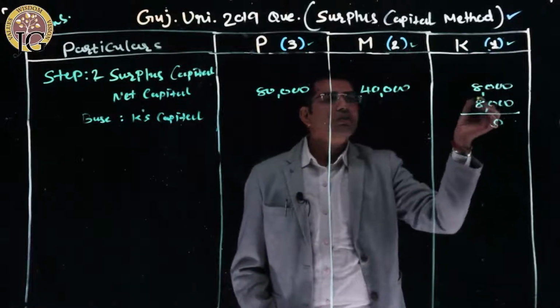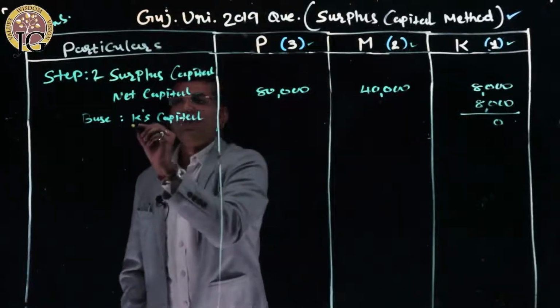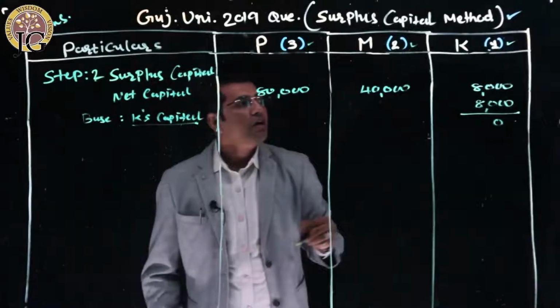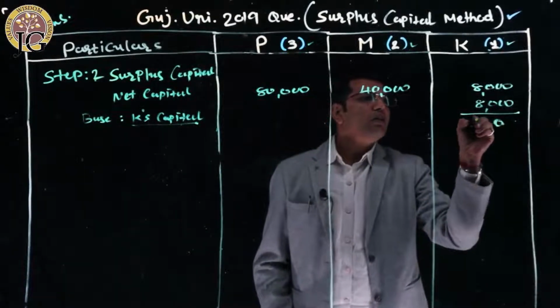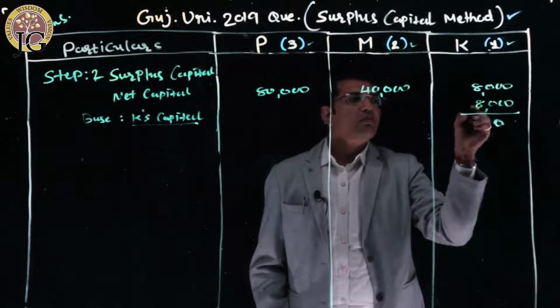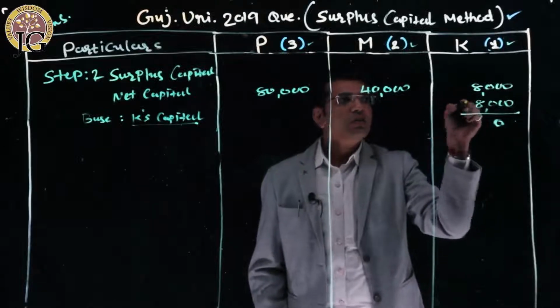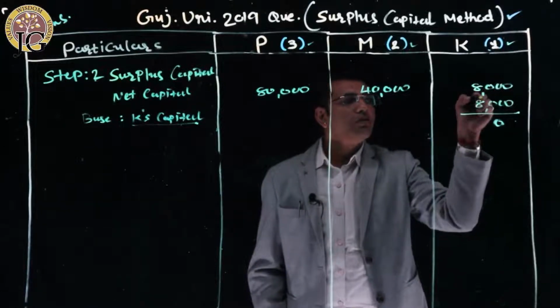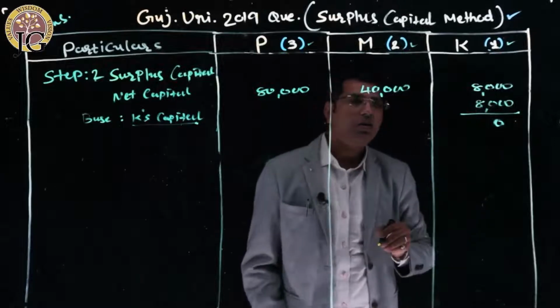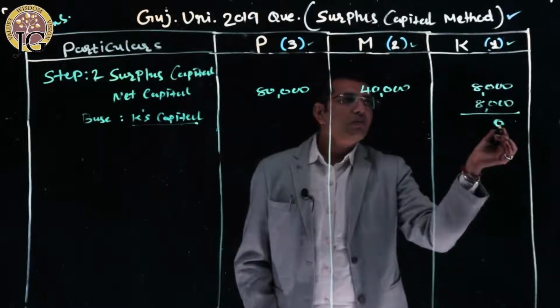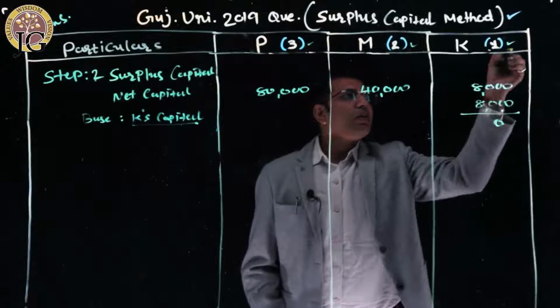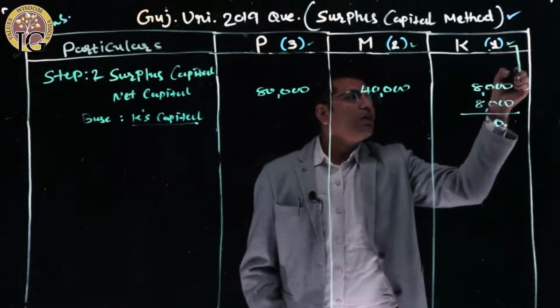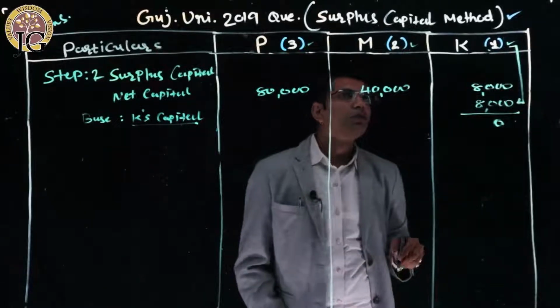We are taking K's capital as a base and making it 0. Why is it 0? Because we are assuming that K will get 8,000 rupees out of that 8,000 contribution.